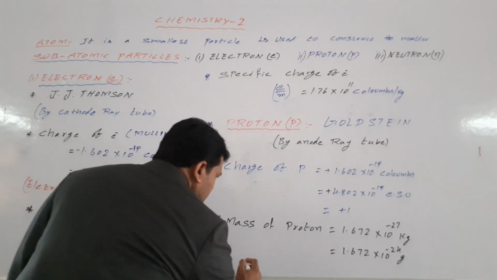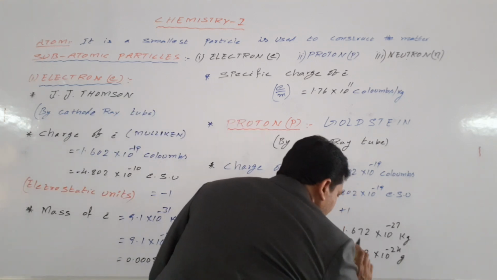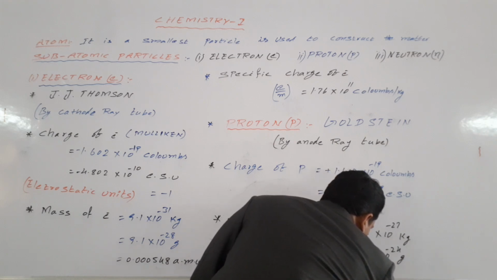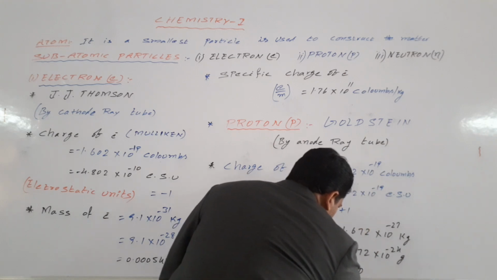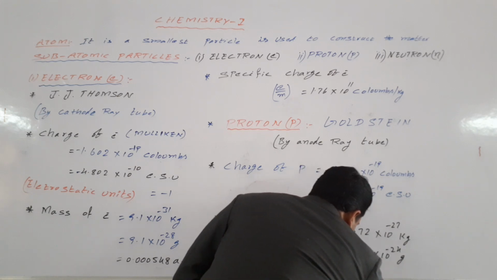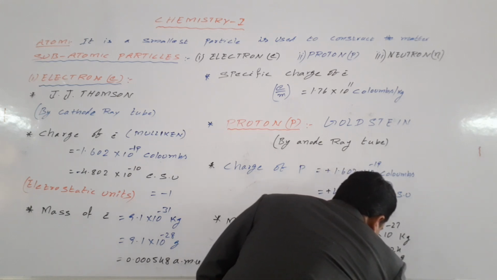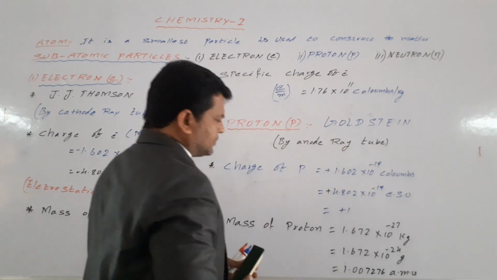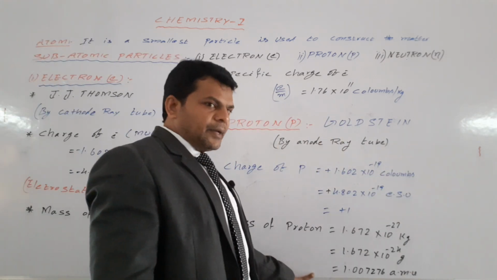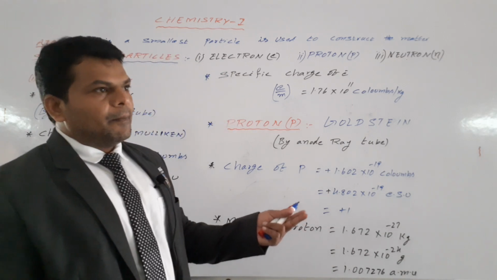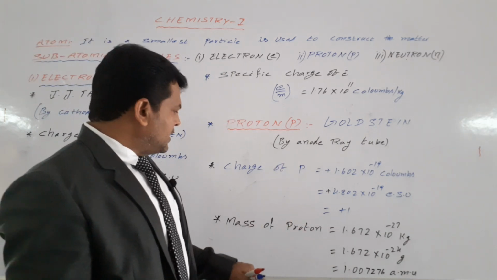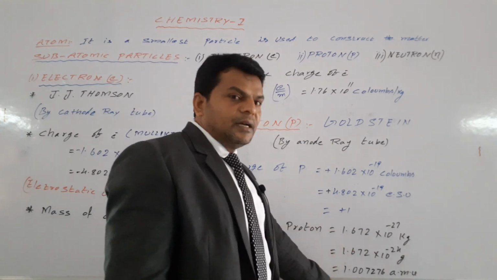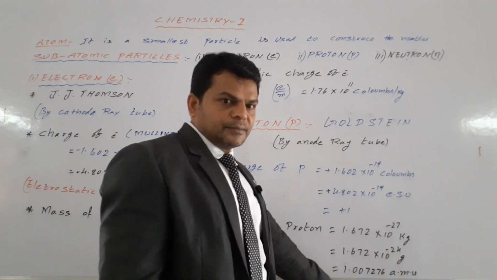Here you have to know mass of the proton in atomic mass units. 1.007276 AMU. We measured the mass of the proton in kgs, grams and atomic mass units.